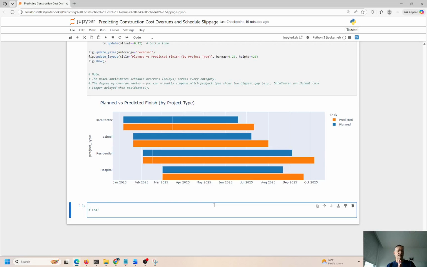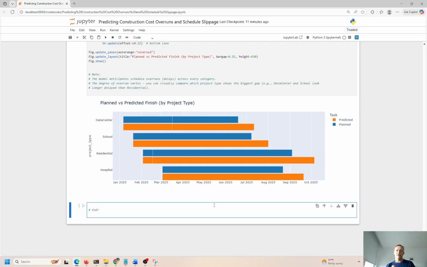So I would just say, as a warning to the construction manager, maybe you know what you're doing, maybe you don't. Your planned project in all 4 scenarios is shorter than the predicted plan to completion based on the model that we tested and trained and fed in all the data based on historical information and historical time to completion. So I would just implore the construction manager to heed this predicted outcome and maybe scale up your planned days to completion a little bit. Maybe it comes in between your planned days, the blue bar, and the predicted days, which is the orange bar, and you can meet in the middle, okay?